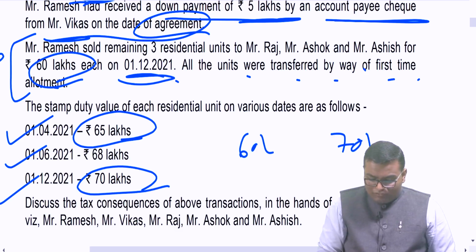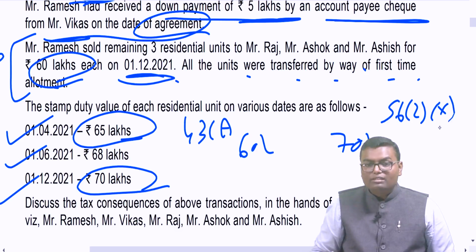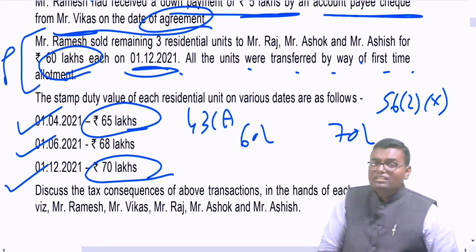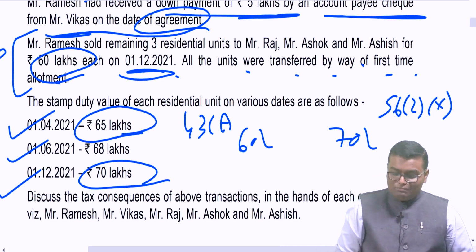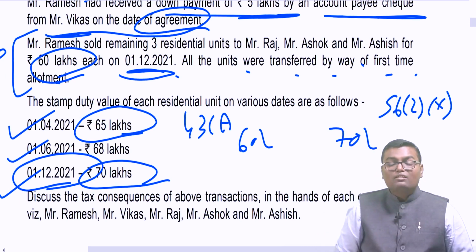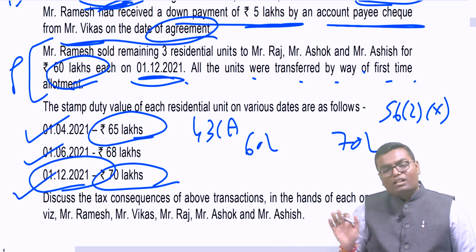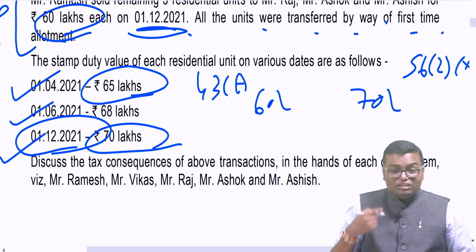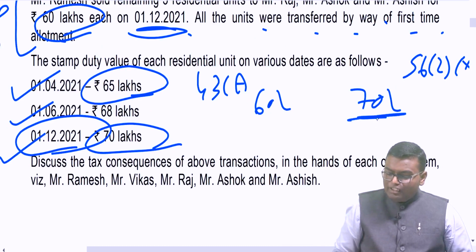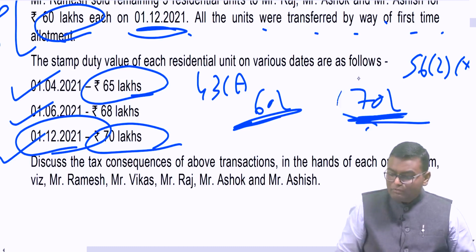For the seller, obviously 43CA will be applicable, and for the purchaser 56(2)(x) will apply. But here we don't have to see 120%, we have to see the original 110% rule, because the transfer took place on 1st December 21, which is after 30th June 21. So now again we have to come back to 110%. Here for the seller, whether stamp duty value is more than 110% of actual value, so 60 lakh plus 10% becomes 66 lakh. Stamp duty value is more than that.